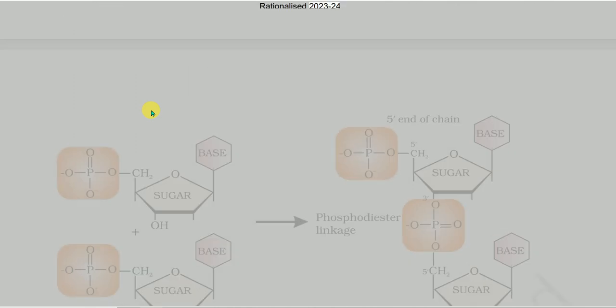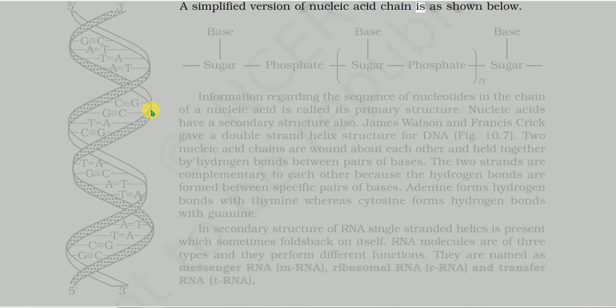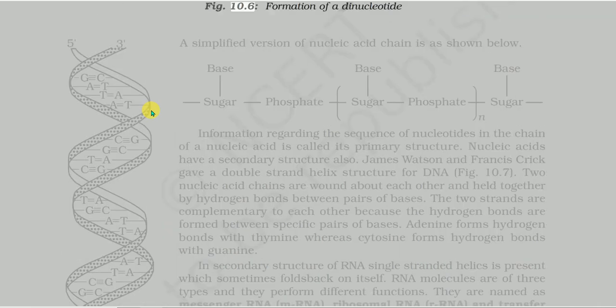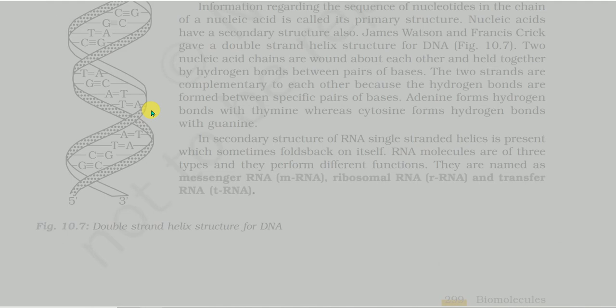A simplified version of nucleic acid chain is as shown below. Fig. 10.6. Formation of a dinucleotide. Fig. 10.7. Double-strand helix structure for DNA. Information regarding the sequence of nucleotides in the chain of a nucleic acid is called its primary structure. Nucleic acids have a secondary structure also.